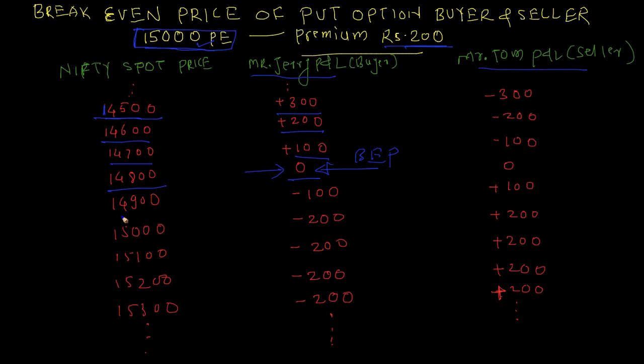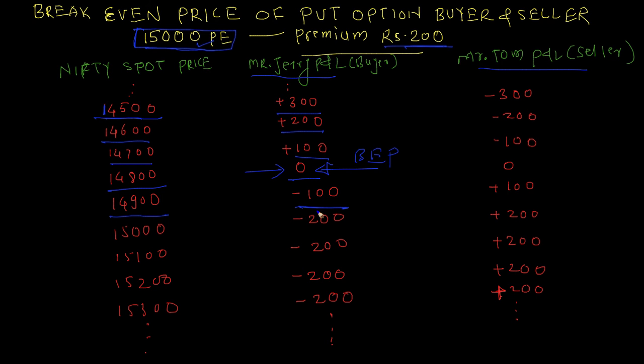Now, when Nifty is being sold or bought at rupees 14,900, that is market price, he will be able to sell it at 15,000. So he will be able to earn 100 rupees from this transaction, but already he has paid 200. So 200 is his loss, which already he has paid. So this is minus 200 plus 100.